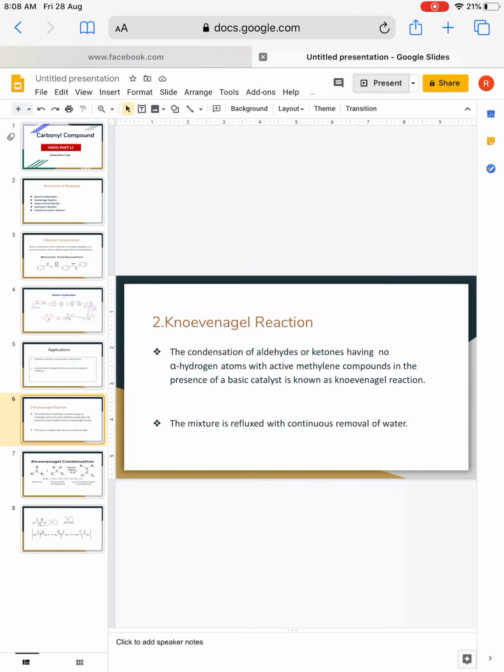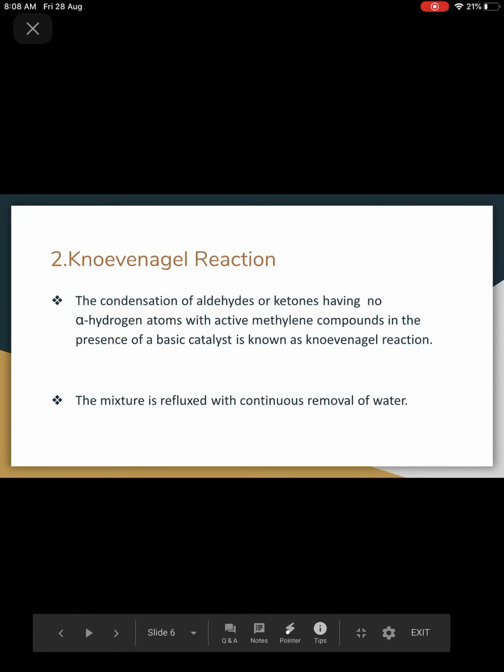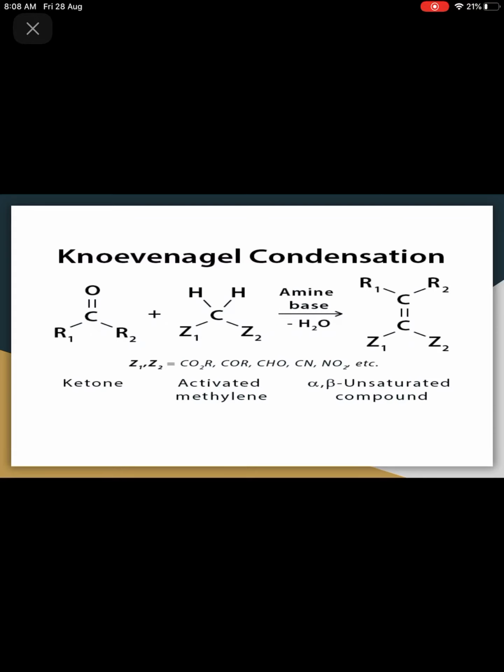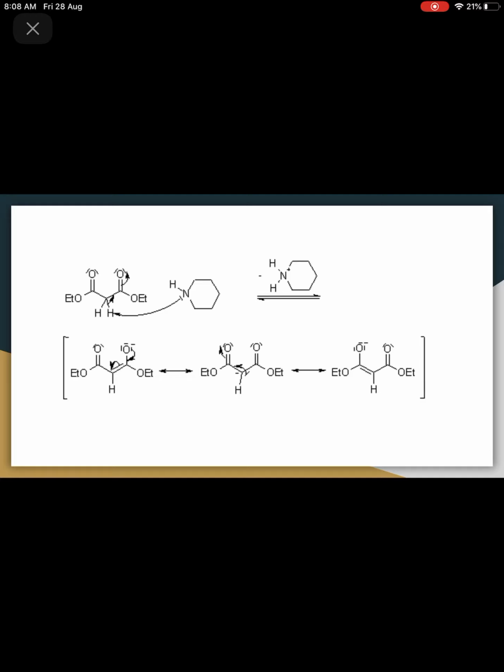So basically what happens in Knoevenagel reaction, the aldehyde or ketone having no alpha hydrogen atom. So first you have to remember, whenever you are going to do this Knoevenagel reaction, you have to take aldehyde or ketone which has no alpha hydrogen atom with active methylene compound in the presence of basic catalyst, known as Knoevenagel reaction. So basically in this reaction what will happen, removal of water molecule. After removal of water molecule we will get the product.